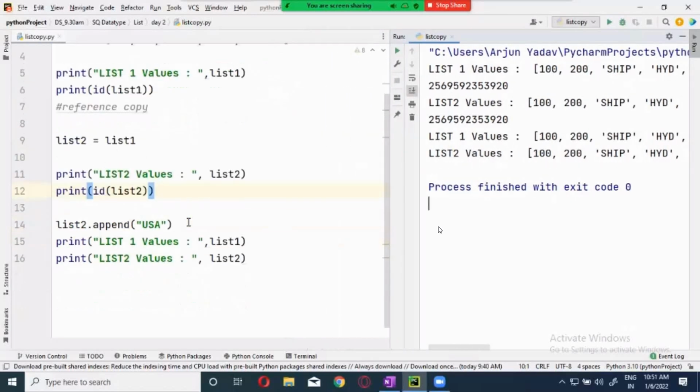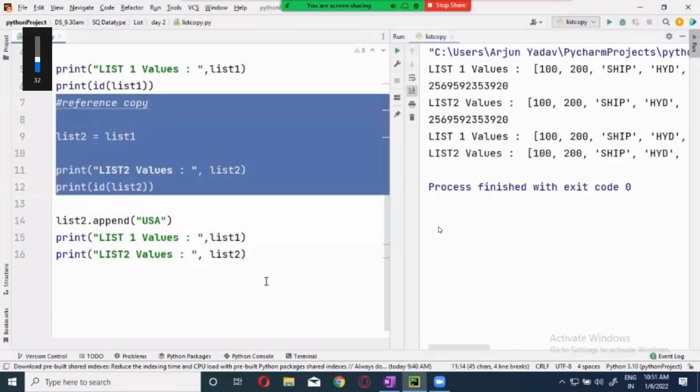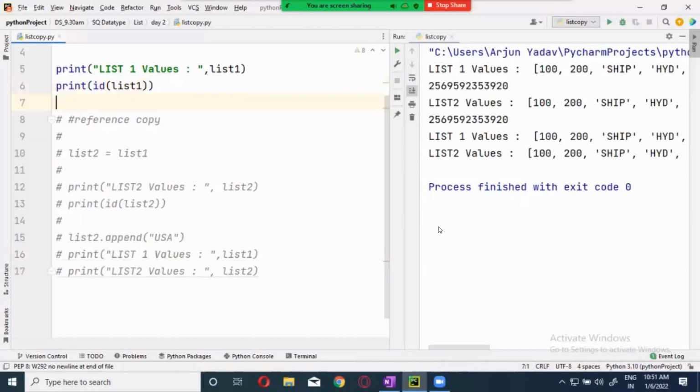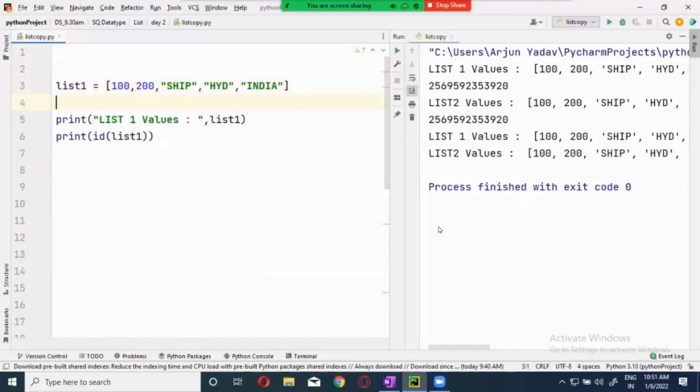Now this is a reference copy, right? I'm just commenting the reference copy over here. Let's do it with the shallow copy.